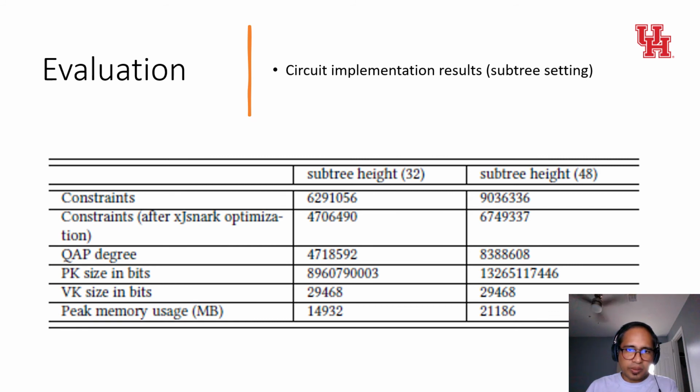The total number of constraints is 11,781,616 without optimization, and with optimization of xjsnark it's 8,792,171. The degree of the corresponding polynomial, the size of the proof, the proving key, and the size of the verification key are as what we can see here. Compared with the implementation of privacy coins without the event, the expansion of circuit size is primarily due to verification of additional Merkle hash paths. The circuit size is overwhelmingly dominated by the Merkle hash tree path verification.